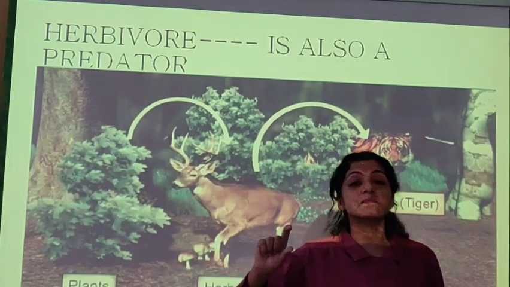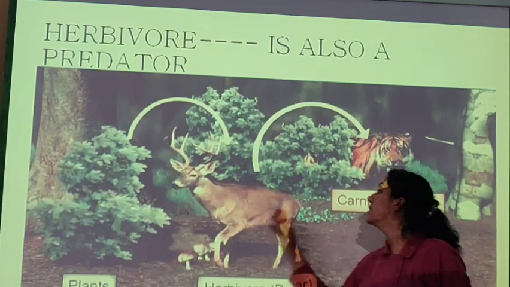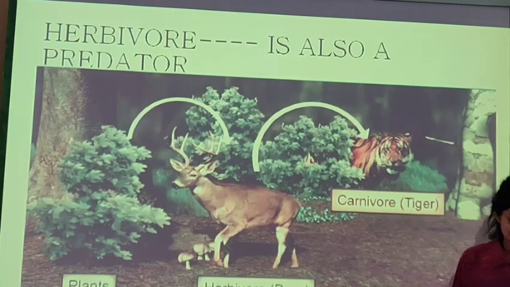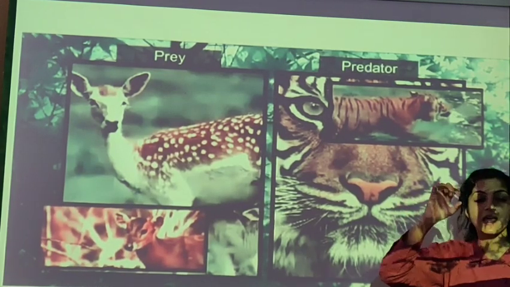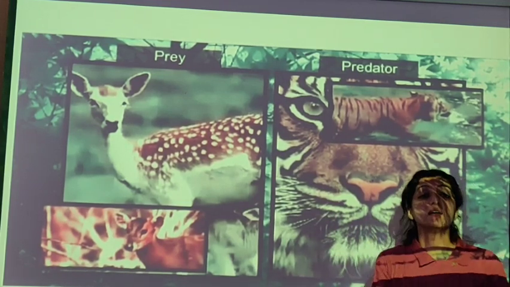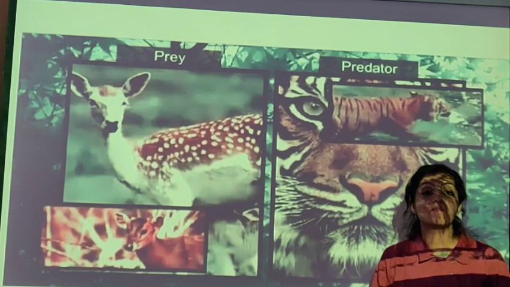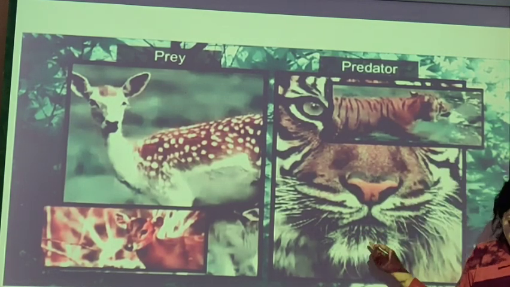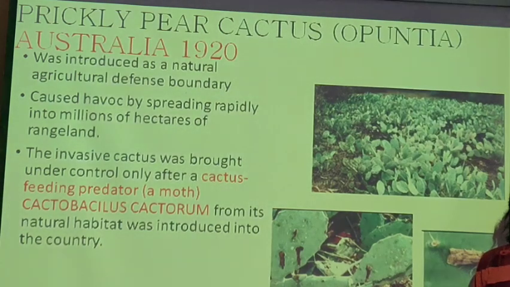So both are predators, okay, but the prey is different, the food is different. I told you prey in simple terms is food. So prey is different. इसका prey होगा plant, इसका prey होगा deer, that is the herbivore. So the prey is going to change. So the predator is always going to keep a keen eye on the prey. Predator is always going to watch its prey for hunting, for its food. Predator always wants to eat something. It wants to be fit, it wants to be fit to reproduce. Okay? It's going to keep a keen eye on the prey. It's going to hunt the prey.